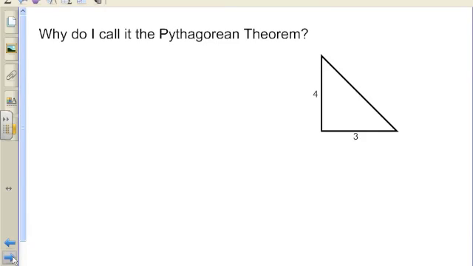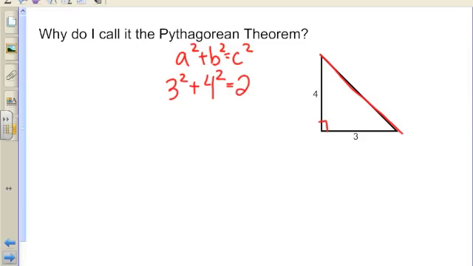All right, now the question might come, why do I call it the Pythagorean theorem? That seems really silly. So just to remind you of Pythagorean theorem we used when we had right triangles, it was that a squared plus b squared equals c squared. So if I want to find this final side of the triangle, I don't just add them together, 3 plus 4, and get 7. That's not how it works. We square them first. It's 3 squared plus 4 squared. That's 9 and 16, so that's 25. But this final side isn't 25. That's c squared. I have to square root the 25 to get my final side.